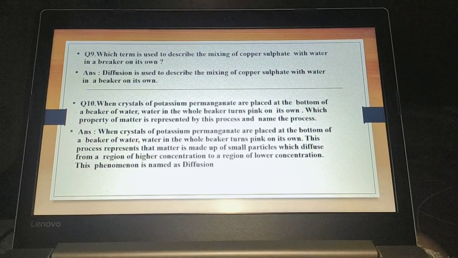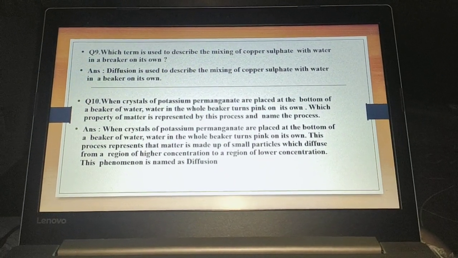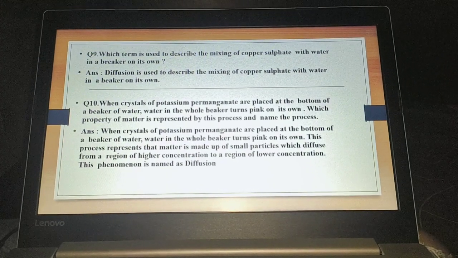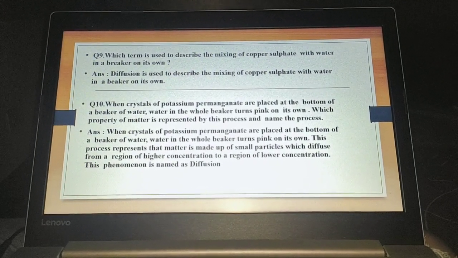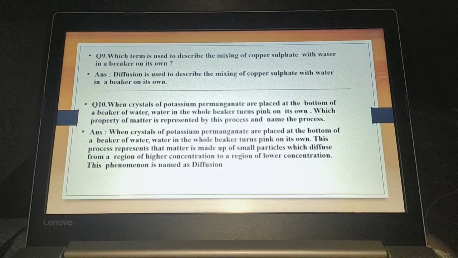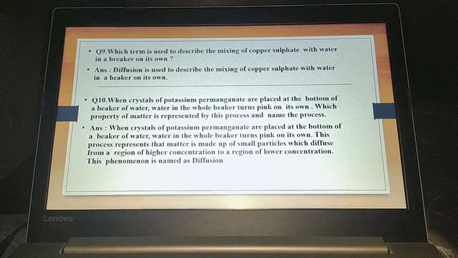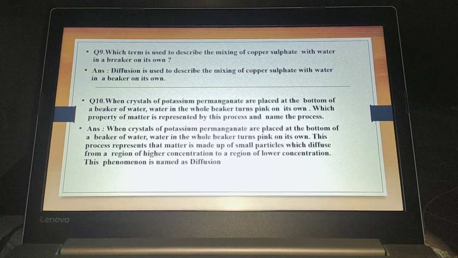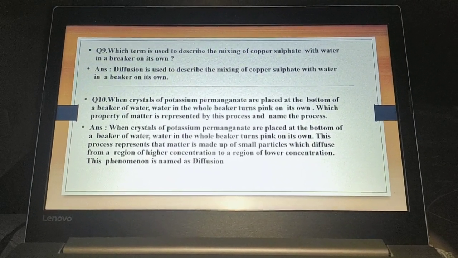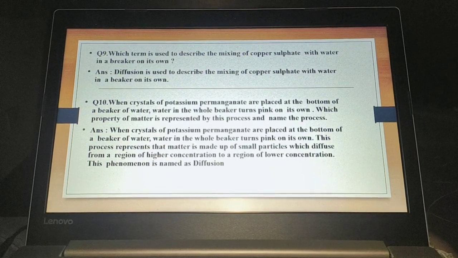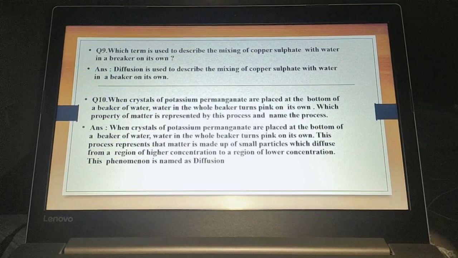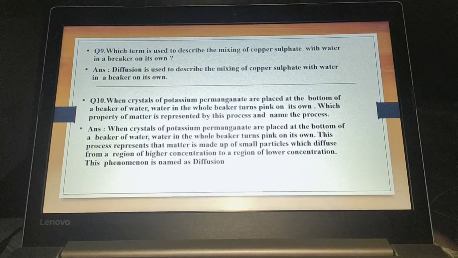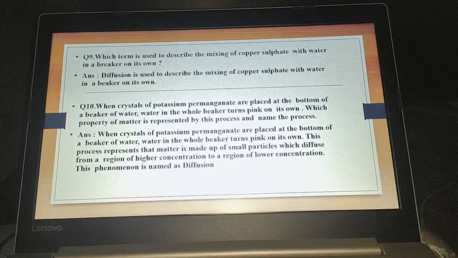Which term is used to describe the mixing of copper sulfate with the water in a beaker on its own? Diffusion is used to describe the mixing of copper sulfate with water in a beaker on its own. Next is, when crystals of potassium permanganate are placed at the bottom of a beaker of water, the water in the whole beaker turns pink on its own. Which property of matter is represented by this process, and name the process?